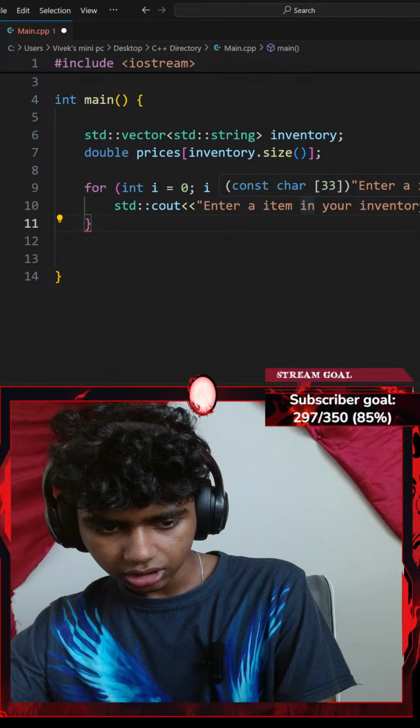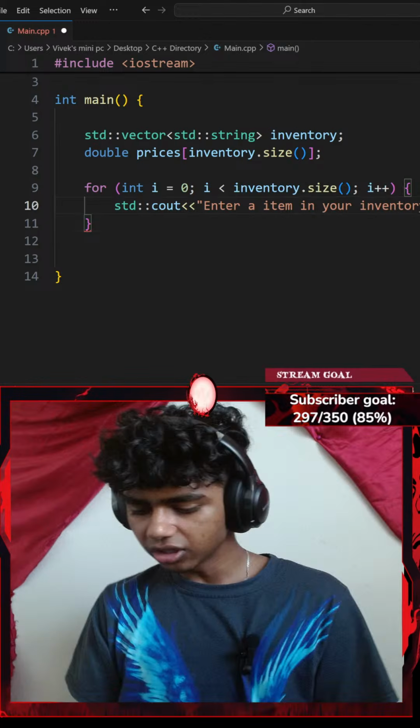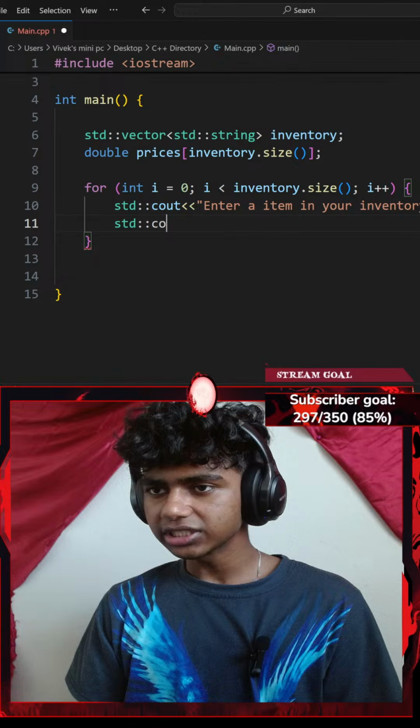Okay, that said, let me go ahead and end that with a semicolon and then add a standard console input with an extraction operator.